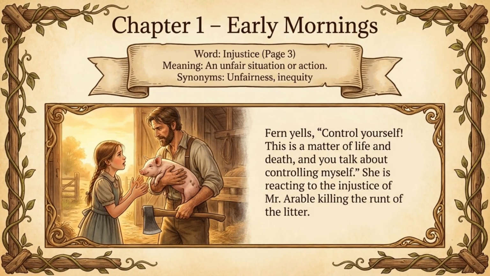In Chapter 1, Early Mornings, we meet Fern Arable. She is a young girl facing a major injustice, an unfair situation or action. Synonyms include unfairness, inequity. When Fern's father, Mr. Arable, moves to kill the runt of a new litter of pigs, Fern yells, "Control yourself!" This is a matter of life and death. Her bravery saves the pig she names Wilbur.